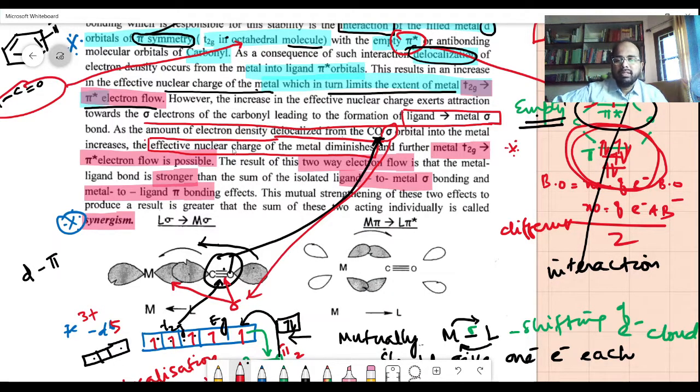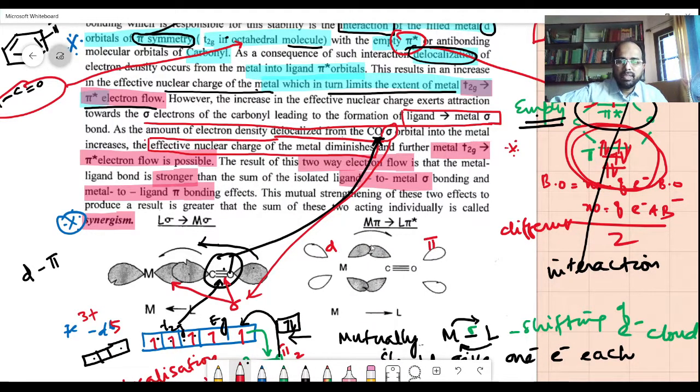Into the metal, the effective nuclear charge of the metal diminishes and further metal T2G to pi electron flow is possible. Because of this happening, further metal T2G to pi electron flow is possible. You can see this M pi to L pi star there. So this is the metal d orbitals. These are all the d orbitals there. This is pi orbital.